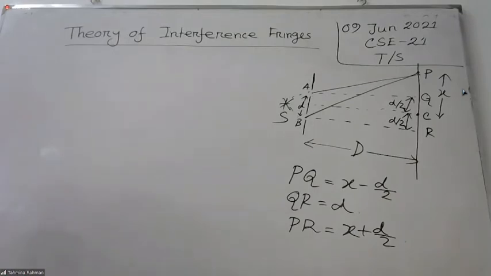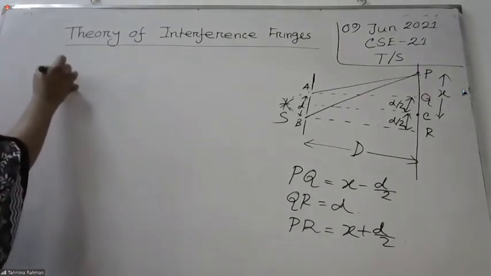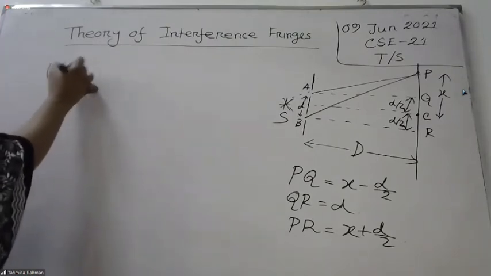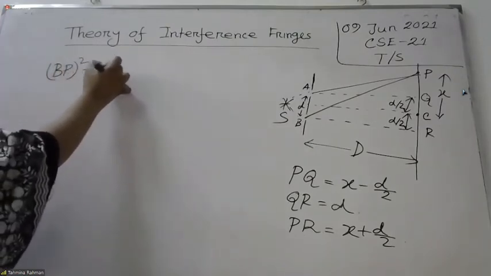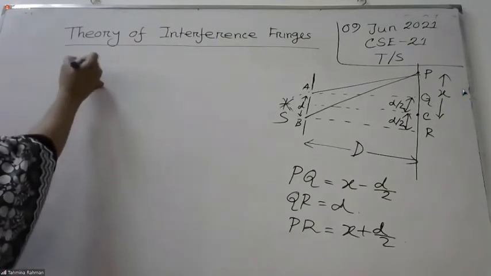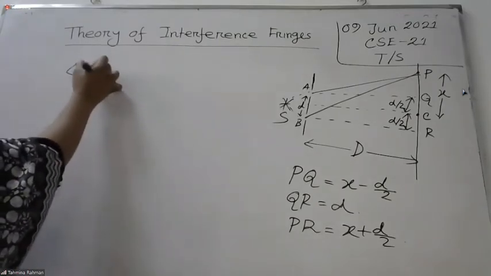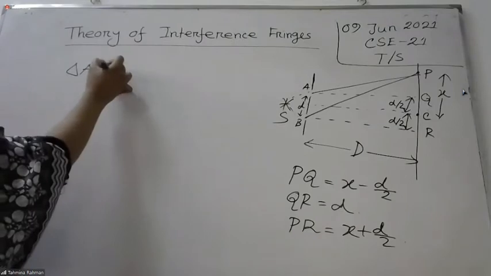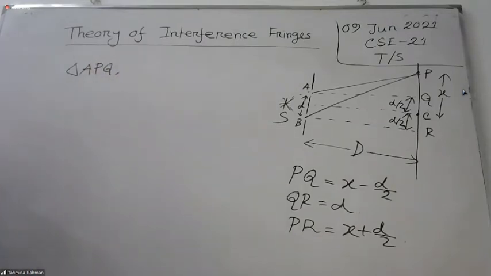Now come to the next point. Now we have to calculate the path difference. At first, BP square minus AP square. Just look at the picture. That is our triangle APQ. In this triangle, which one is the hypotenuse? Hypotenuse, which one? AP.